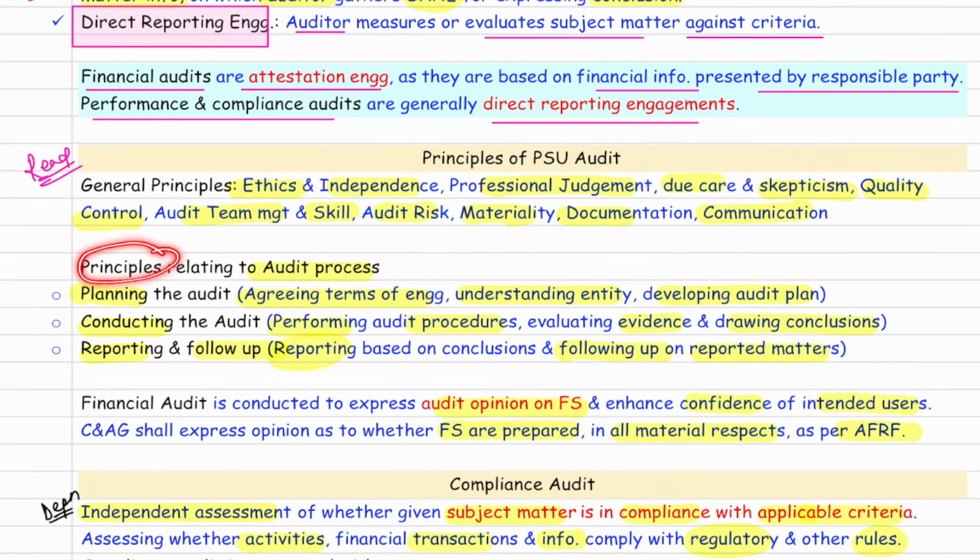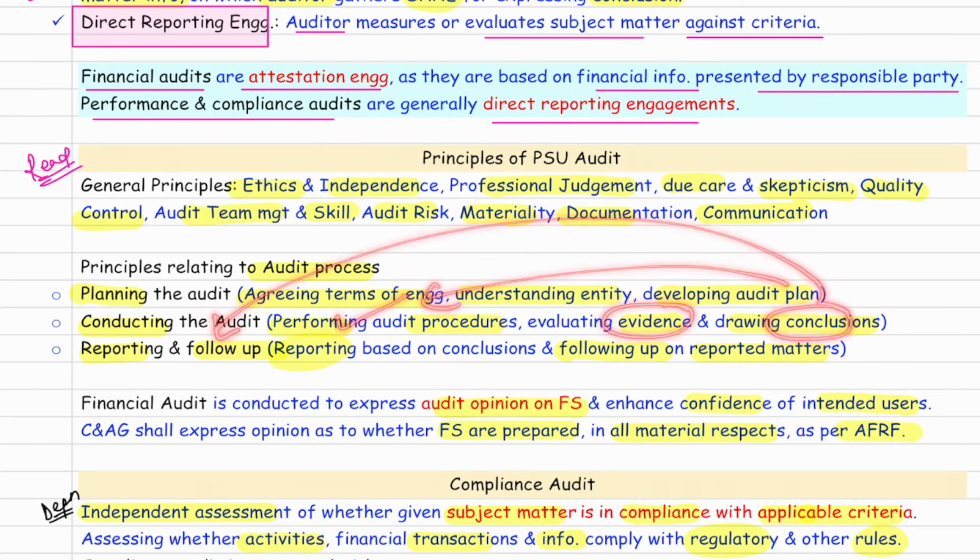Then, sir, principles of audit process. Again, we know. First of all, we plan the audit, agree the terms of engagement, understand the entity, develop the plan. Then we conduct the audit after planning. After plan, what do you perform? Audit procedure. Collect the evidence, draw the conclusion.